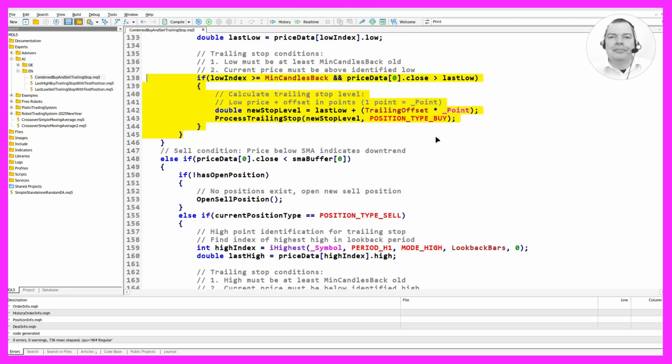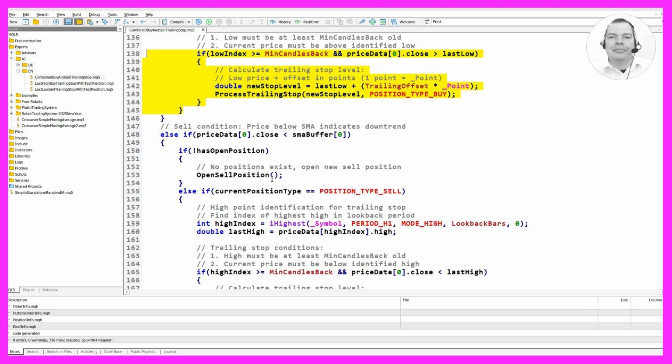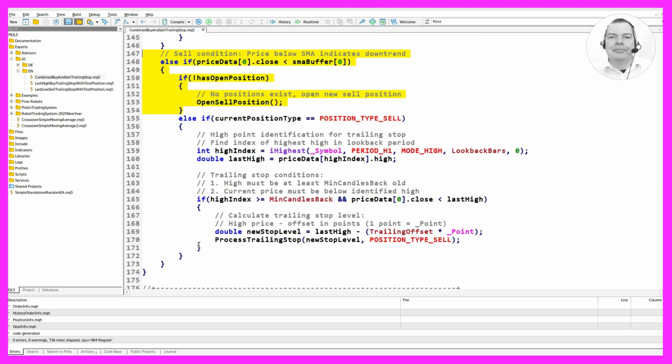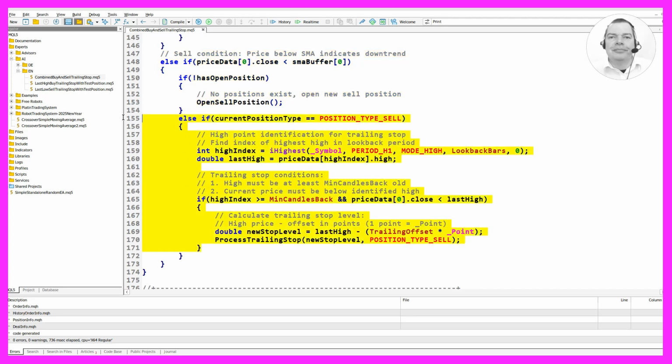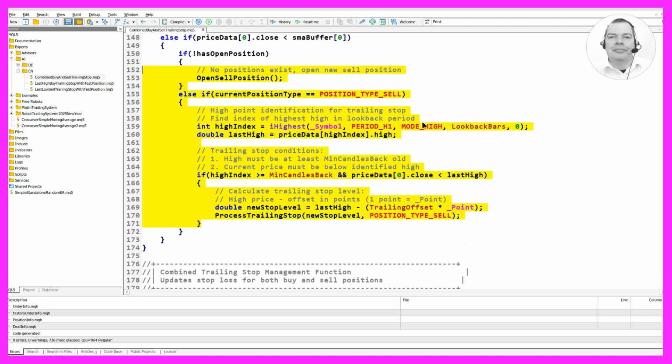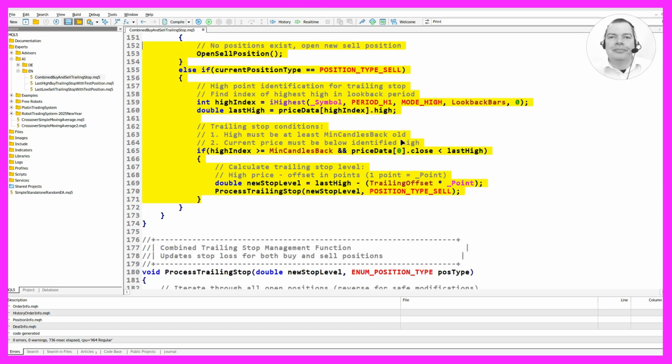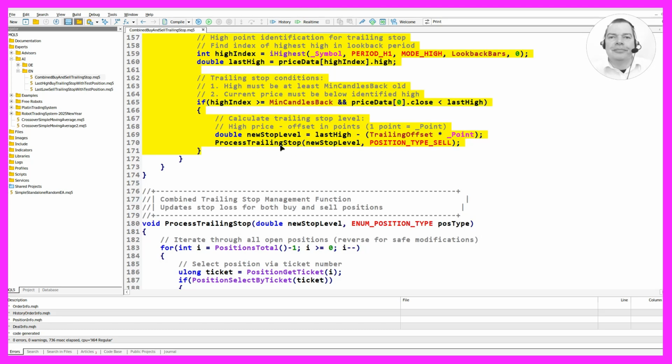Conversely, if the price is below the SMA, it indicates a downtrend. If there are no open positions, a new sell position is opened. If there is an existing sell position, the function identifies the high point for a trailing stop by finding the index of the highest high in the lookback period. It checks if the high is at least min candles back old and if the current price is below the identified high. If these conditions are met, it calculates a new trailing stop level and processes it for the sell position.